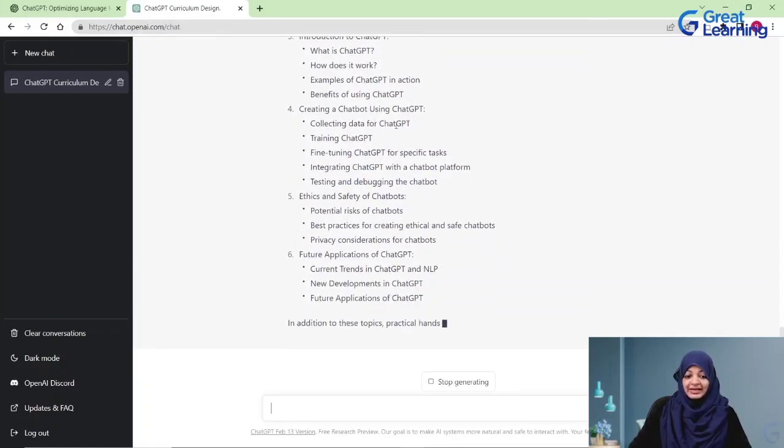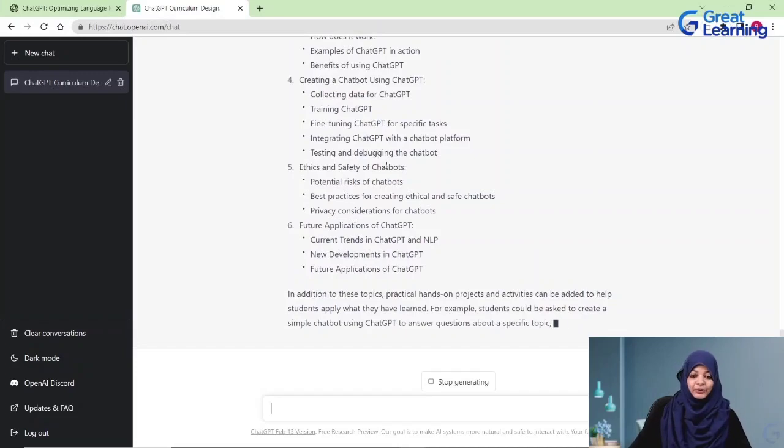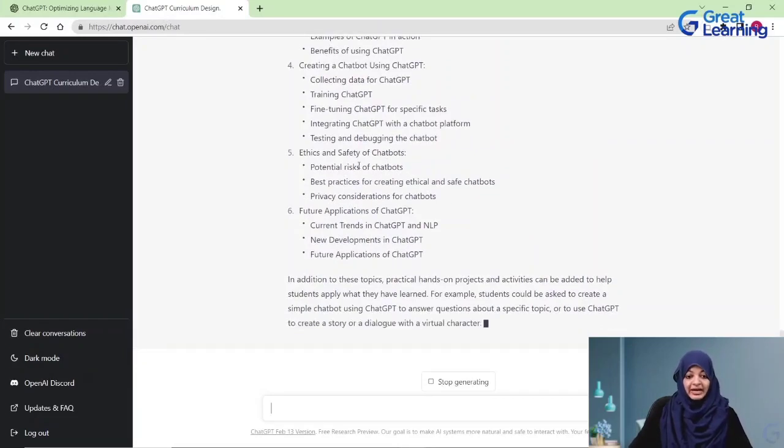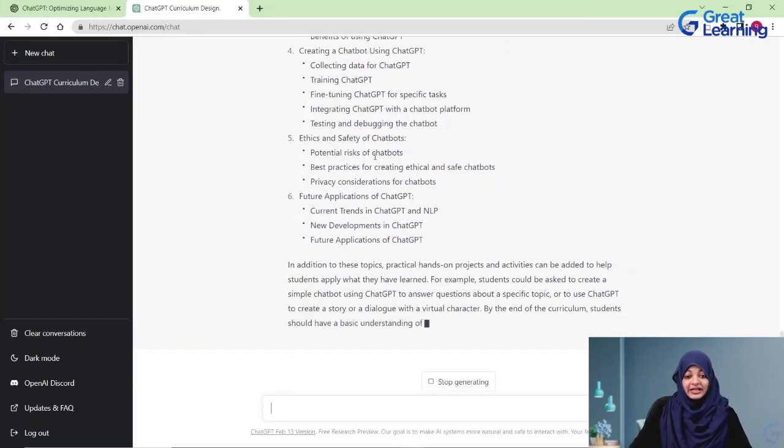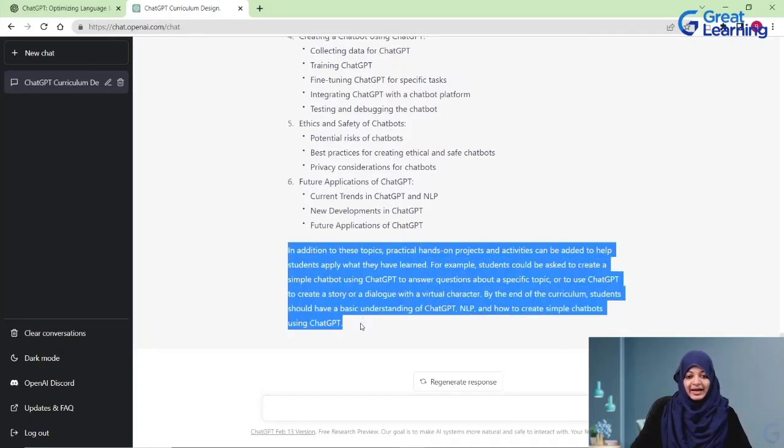how it works, creating a chatbot using ChatGPT. So we would be allowing the learners to interact directly with ChatGPT and learn from it, the ethical and safety issues and potentials that might be a part of using chatbots, and future applications of chatbots. And at the end of it, there is again a disclaimer that we need to create the syllabus in order to have something that allows for interaction with ChatGPT. So this remains the same.